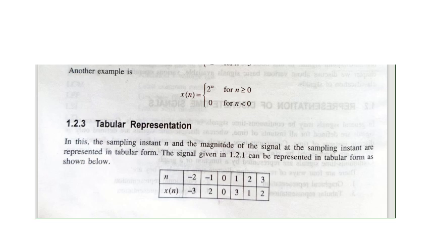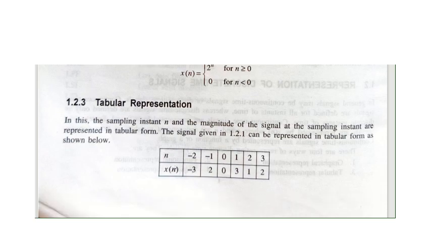Here is how the tabular representation is done. Here you can see this is n, which is the variable: minus 2, minus 1, 0, 1, 2, 3, and x of n is the amplitude value. So at minus 2 there is minus 3, at minus 1 there is 2, at 0 there is a 0, at 1 there is 3, at 2 there is 1, and at 3 there is 2. Now the next is the sequence form, which is very much used.